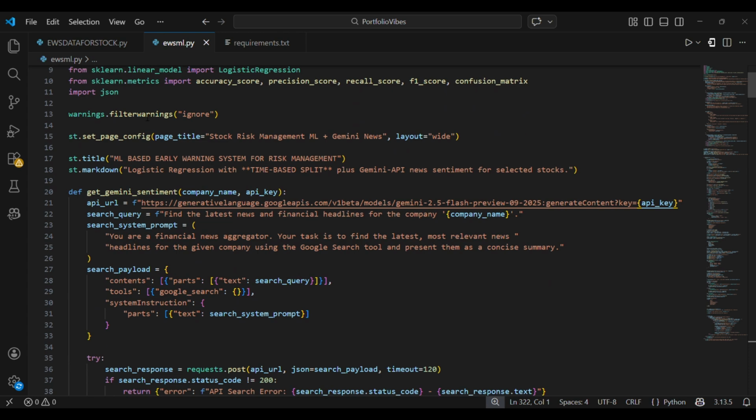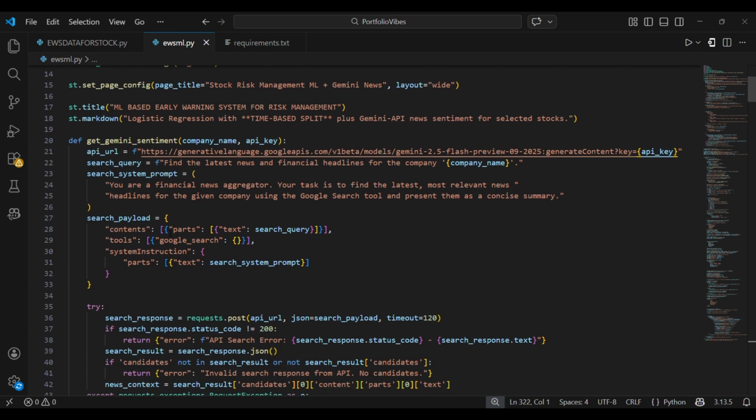After that, here it is title, markdown, all these things. This is the first thing in Streamlit. It is the title and description of our tool that will be displayed on the dashboard. After that, we have this user defined function. It is a two-step API process. It will search for the news articles and then perform the sentiment analysis as well.